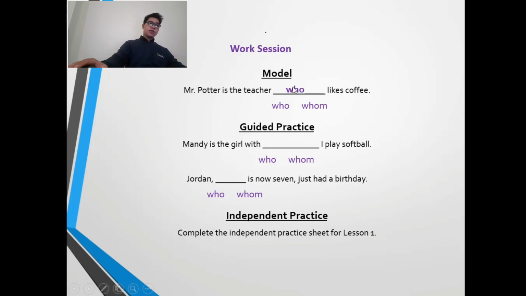Get practice. Okay, this is a model example. Mandy is the girl. So, what is the answer? I play softball. This is a subject, so Mandy is the object.